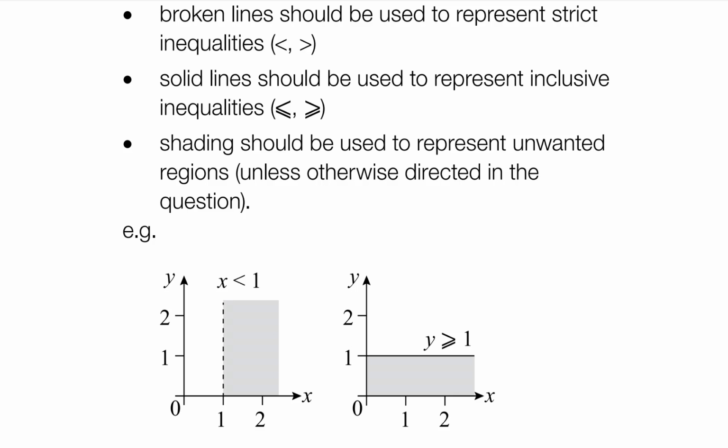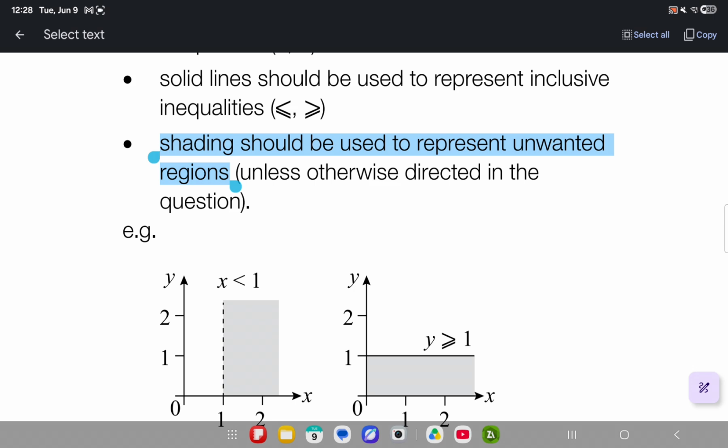Okay, but this line means the shaded region, the shaded part of the graph, will be what is not wanted. And it will tell me the inequalities of the unshaded region, of the white region.